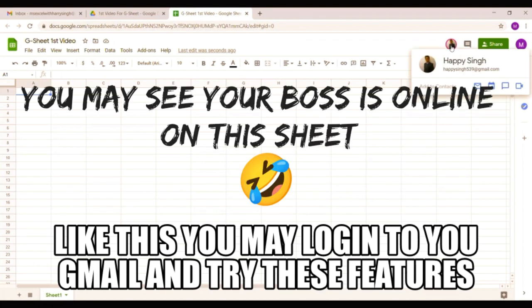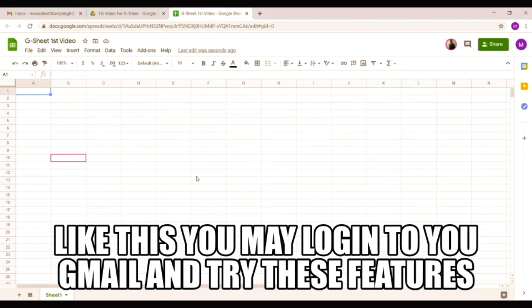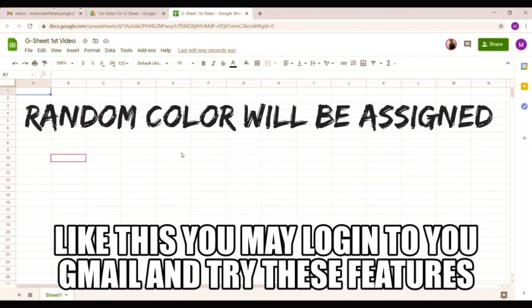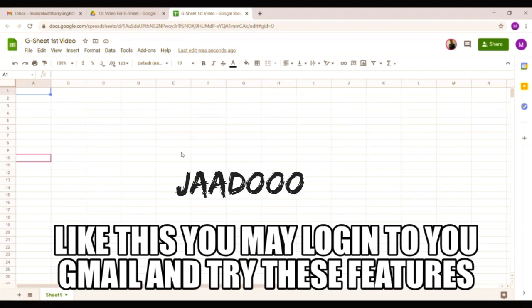My account is there, and if you see here, this is my cursor from the other account. So I can relate it by this color, a certain pink color, and my cursor is here. I'm changing my cursor to the first column. See, it is moving. I'm writing on my mobile that it is testing. Let's see whether it's working or not.